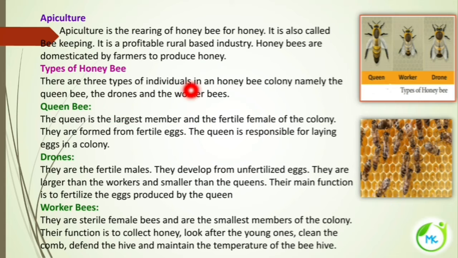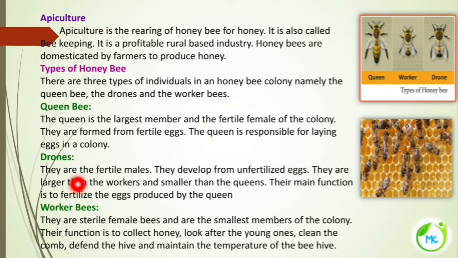There are three types of individuals in a honeybee colony, namely queen bee, drone bee, and worker bee. First is the queen bee. The queen bee is the largest member, and it is the only fertile female of the colony. They are formed from fertile eggs. So only the fertile egg can give rise to the queen bee. And the queen is responsible for laying eggs in a colony.